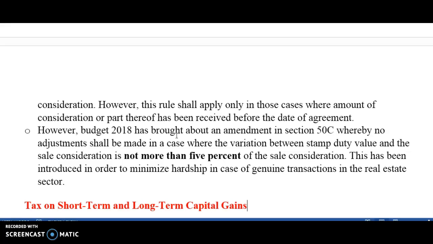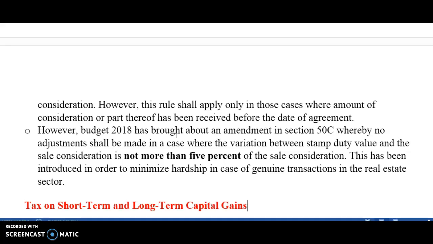So every time you have to compare the sale consideration and the stamp duty value. Next, check whether the stamp duty value is higher than the sale consideration or not. If it is higher, then you have to calculate by how much percentage it is higher. If it is greater than 5%, you take the stamp duty value as your sale consideration, and if it is not higher than 5%, you just take the sale consideration disclosed by the assessee for calculating the capital gains.